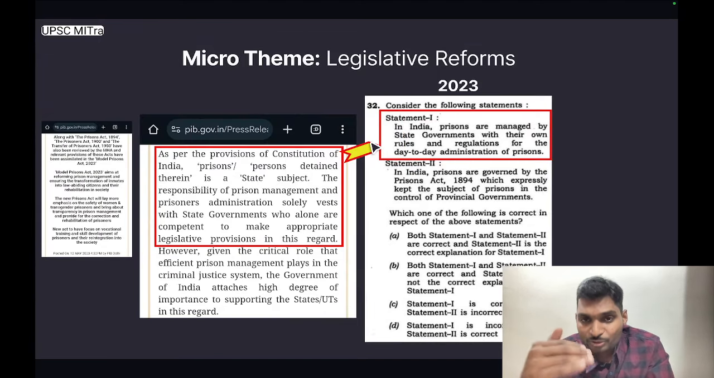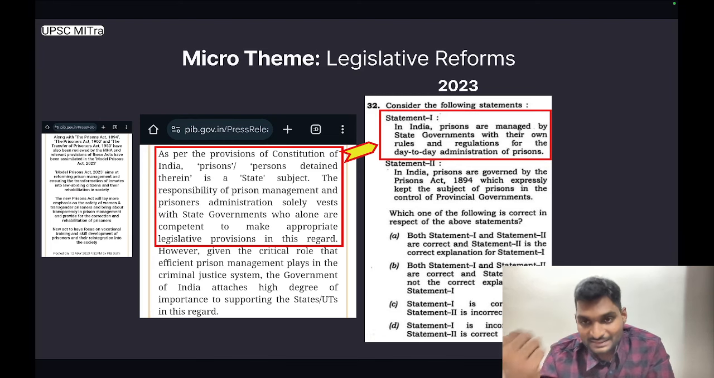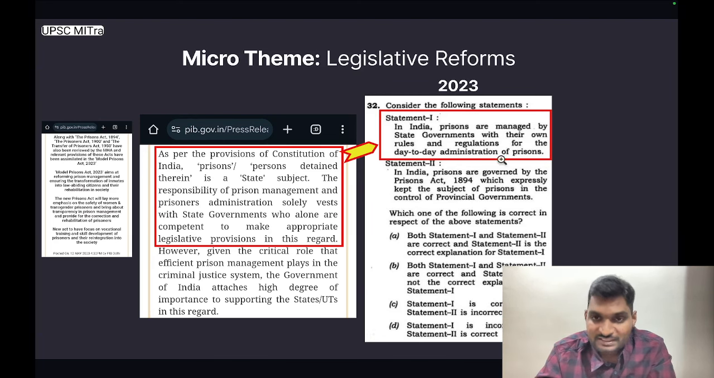So a level 3 question has been framed by UPSC, and the paper setter here expects us to know with respect to the exact provisions and applications of the Prisons Act 1894, especially with respect to statement 2.